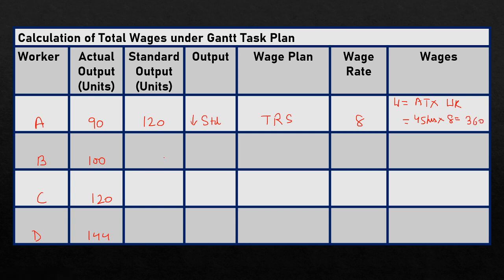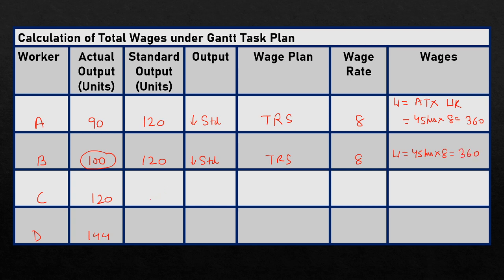Now the standard output of worker B is also 120 units per week, and worker B manufactured only 100 units, which is less than standard output, and in this case also time rate system is followed. To calculate his wages, wage rate per hour is the same, that is 8 rupees. Now our formula is actual time, that is 45 hours, into wage rate per hour of 8 rupees. So the wages of worker B is also 360 rupees.